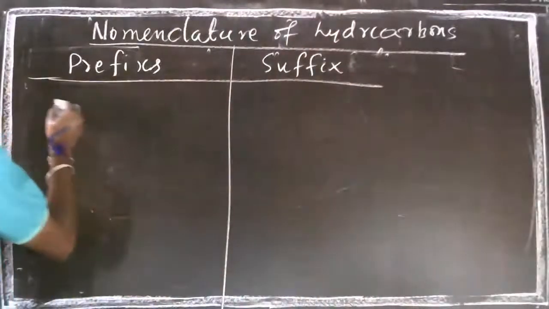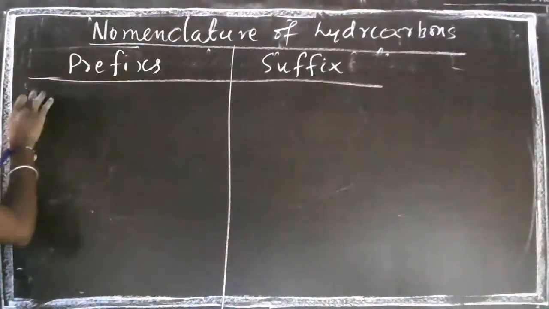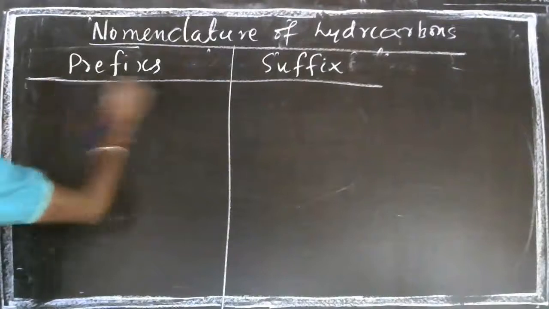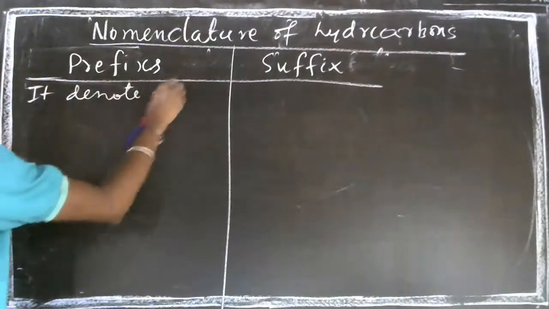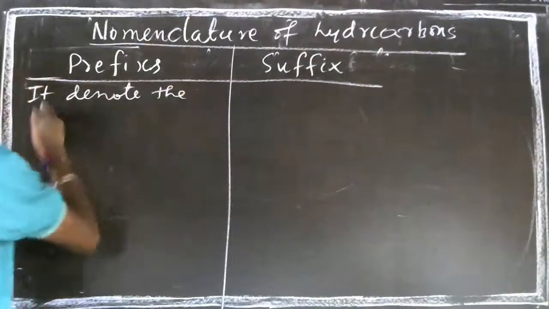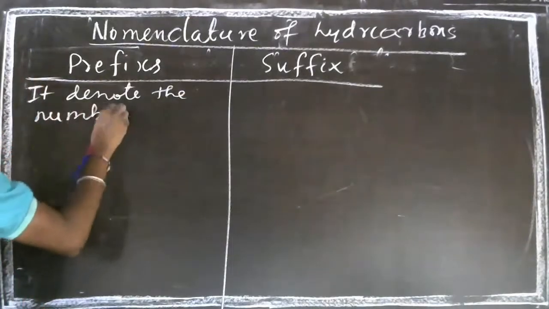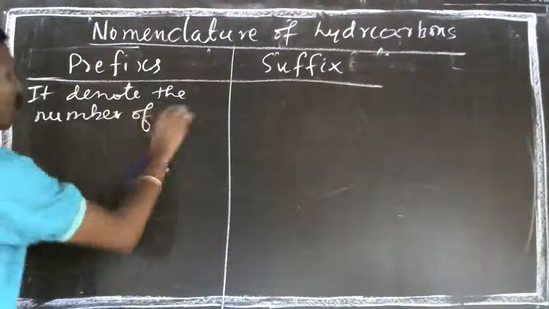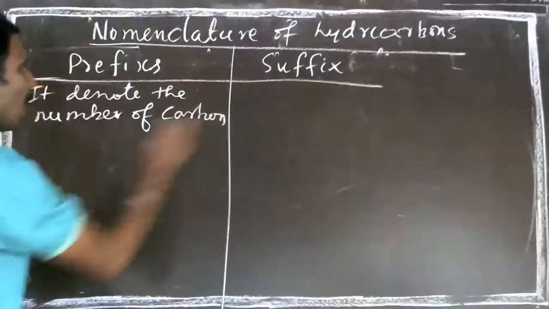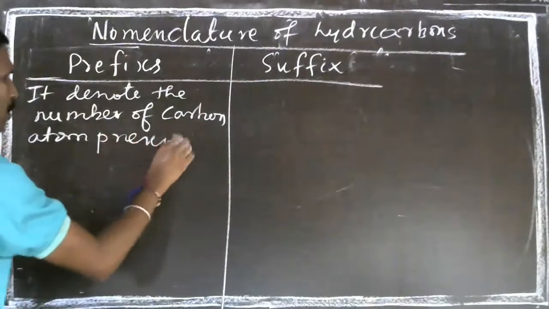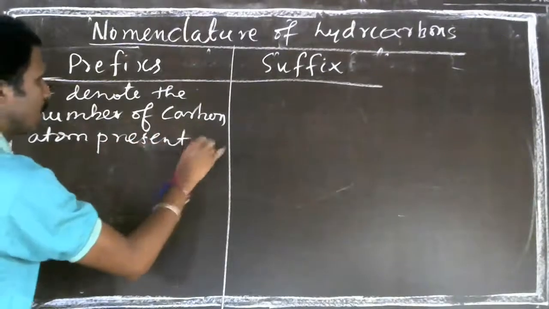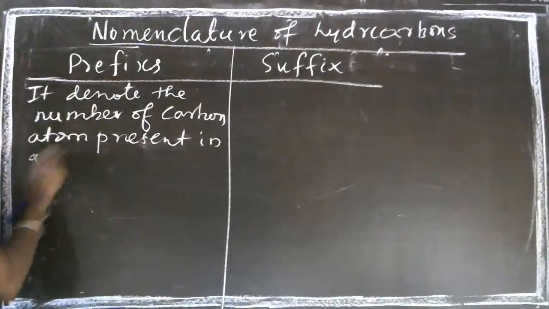So prefix, what are those? We'll see. Prefix denotes the number of carbon atoms present in a compound.